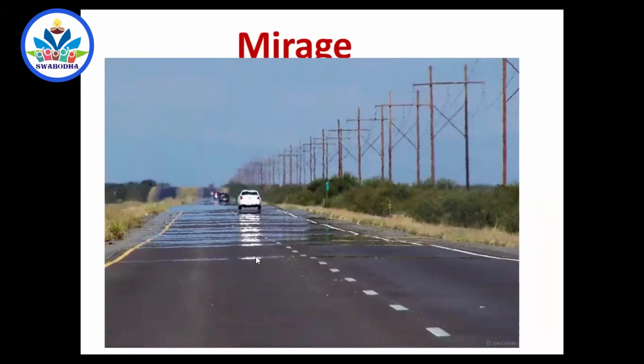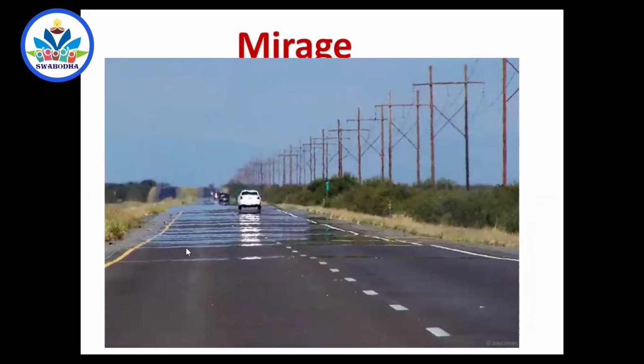When the tarred road gets heated too much, the air layers very close to the tarred road get heated to a very large extent, whereas the air layers much above the tarred road don't get heated to a larger extent. So within a certain height, say some 5 meters or 6 meters, the density of air keeps on changing. It will not be the same everywhere. The air layer which is in contact with the tarred road will be heated very much, and its optical density will be very less. And the air layer which is above will not be heated as much as the layer which is in contact. So their density will be more and more.